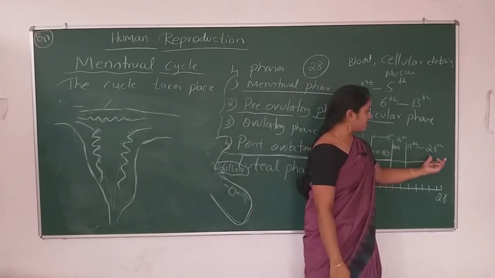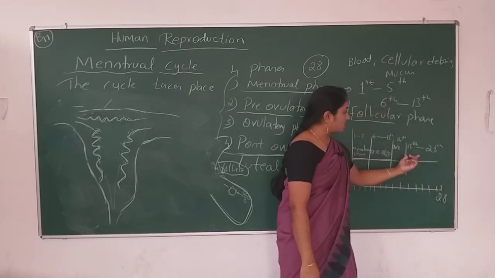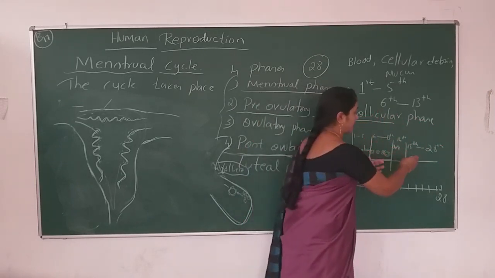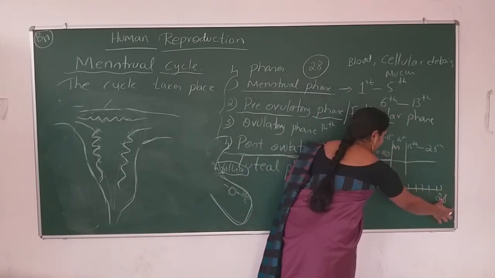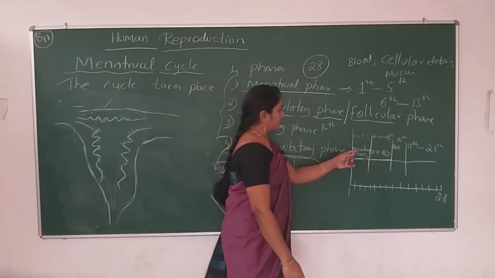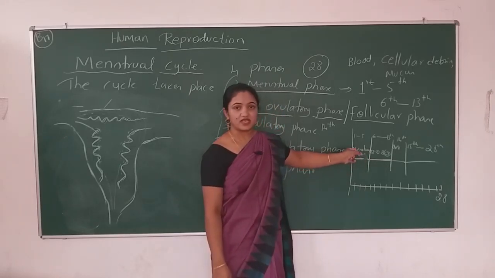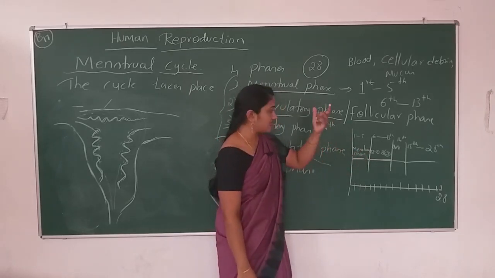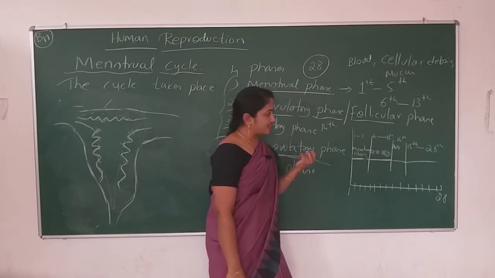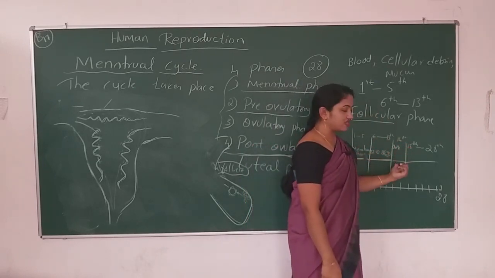In the absence of fertilization, if the fertilization doesn't occur, all the thickening deposited at this phase will again be released from the body. That phase is known as the menstrual phase. That menstrual phase will remain for 5 days, and then again the pre-ovulatory phase, again ovulation.